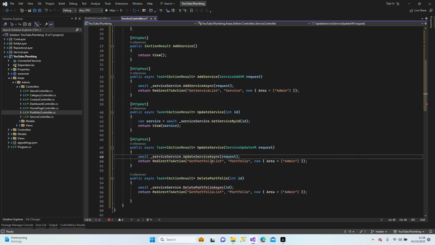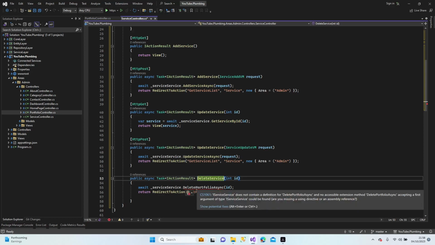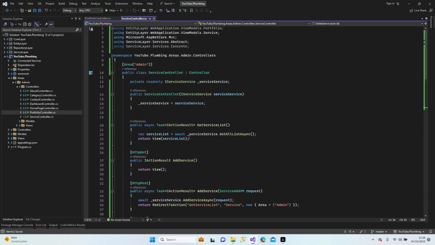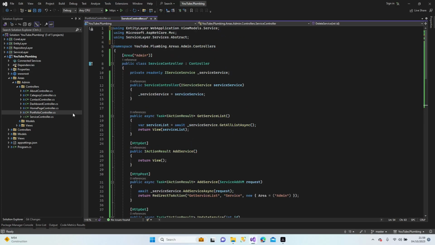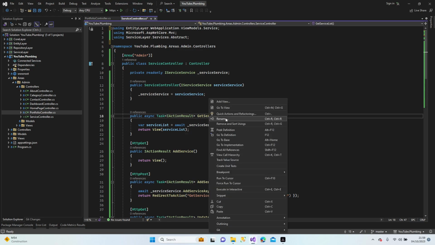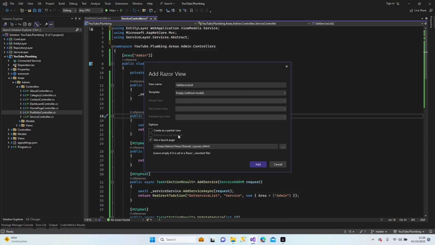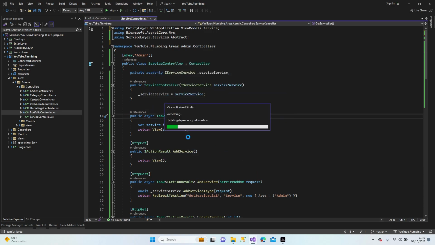Yes, let's change this one. Let's amend the redirection command. Delete service, portfolio to service, the service list and service. Perfect. Alright. Control R, G, we cleaned our namespace. Let's start with the listing method. Layout is done, name is okay. Alright.